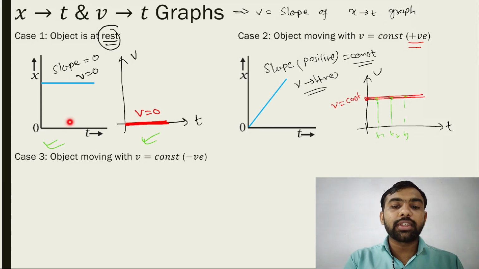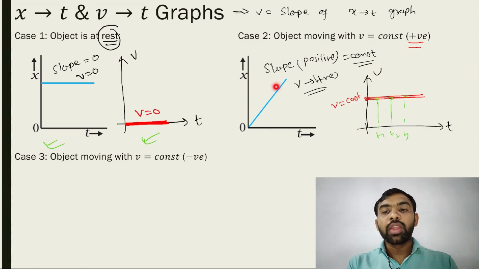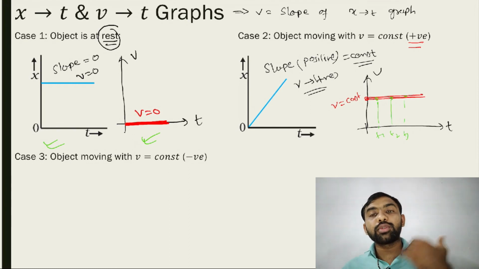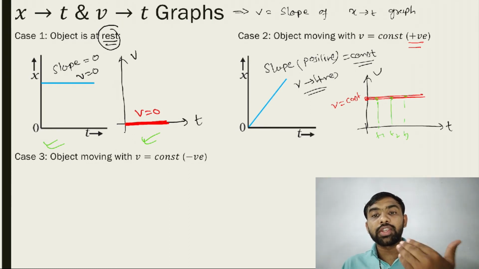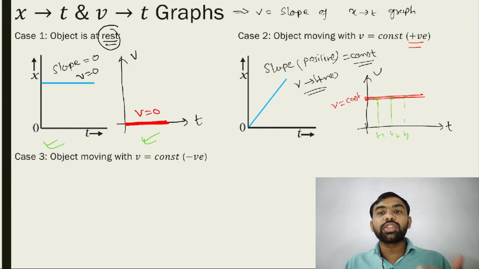Both those graphs are the same. See, this graph represents the object at rest, this graph also represents the object at rest. Both graphs are representations of the same thing, only the coordinates are different. Here also the same thing, both graphs are similar, okay. This theory is useful when you understand something like this conversion of a graph from one graph to another graph. You must use this concept, okay? And this is one method of conversion of a graph, if you find the position, if you find the different data from the graph, okay?